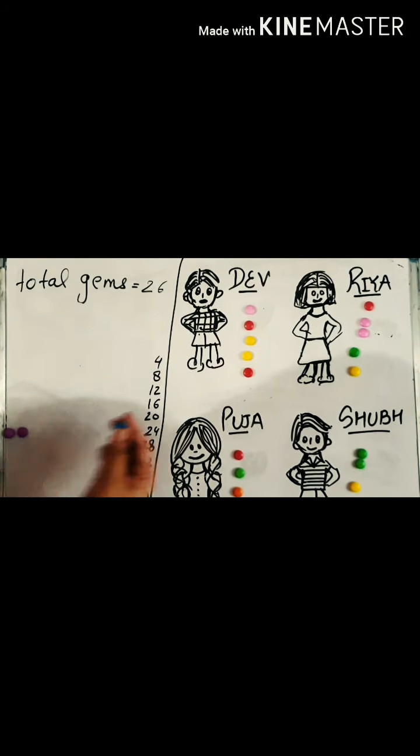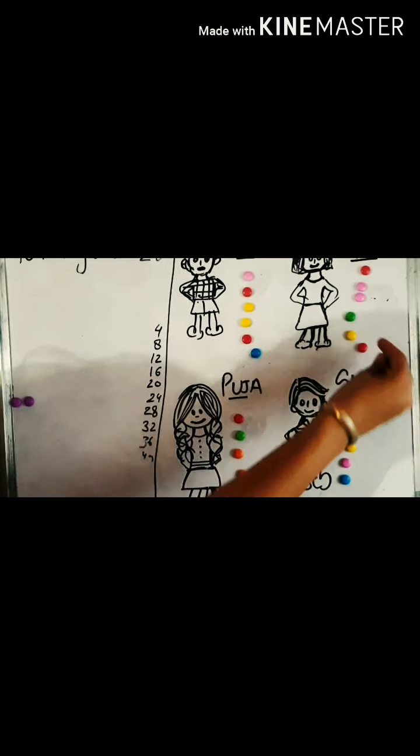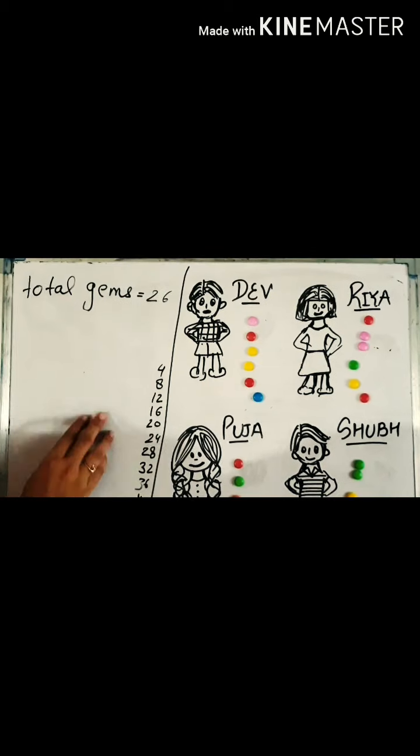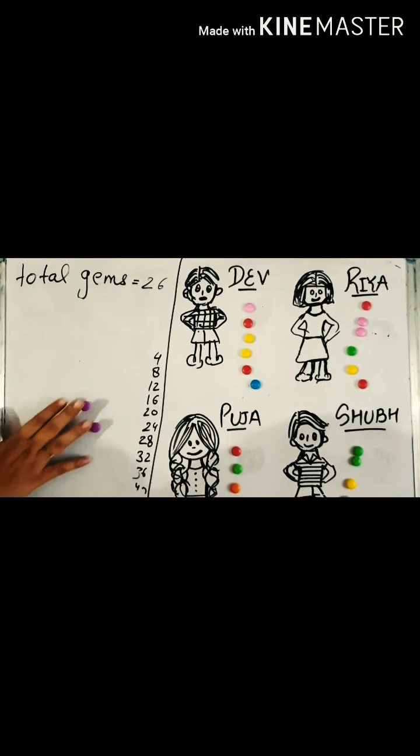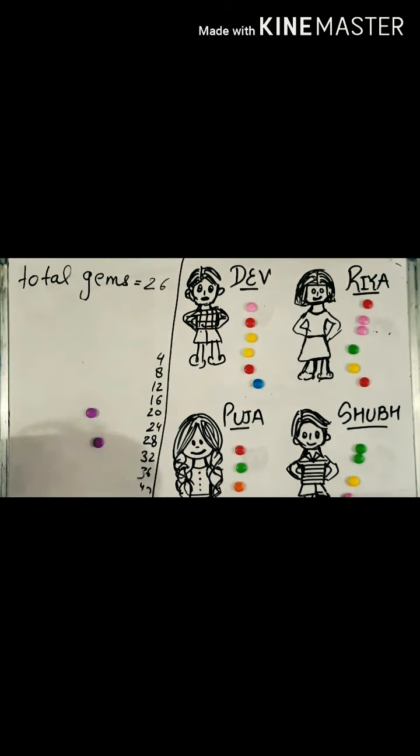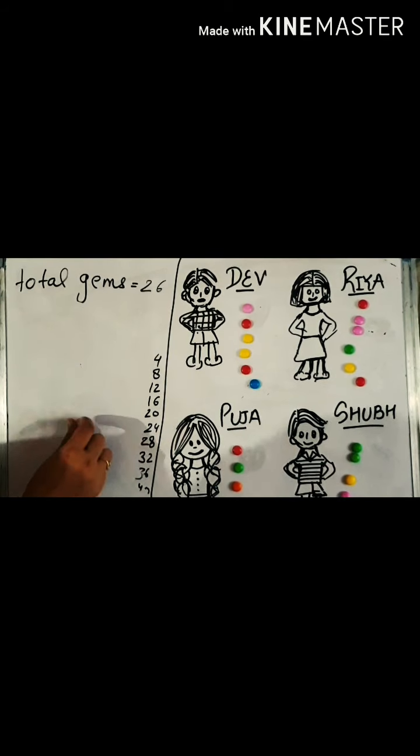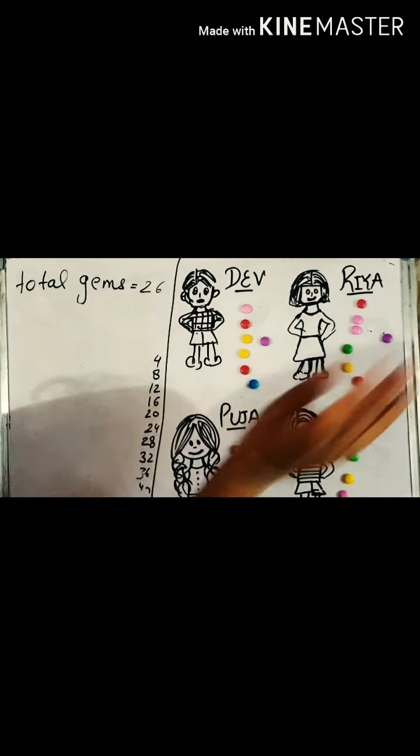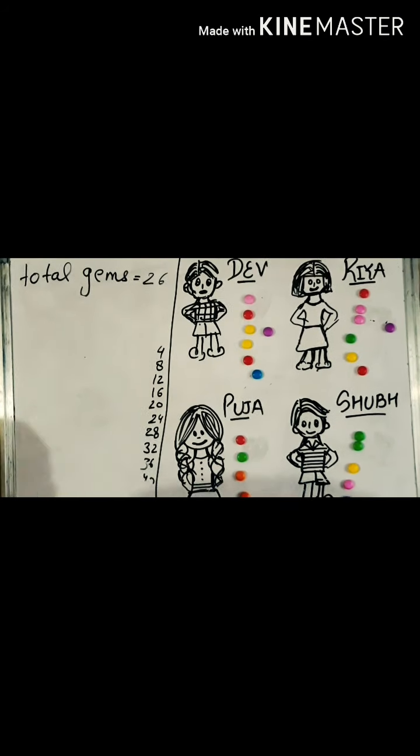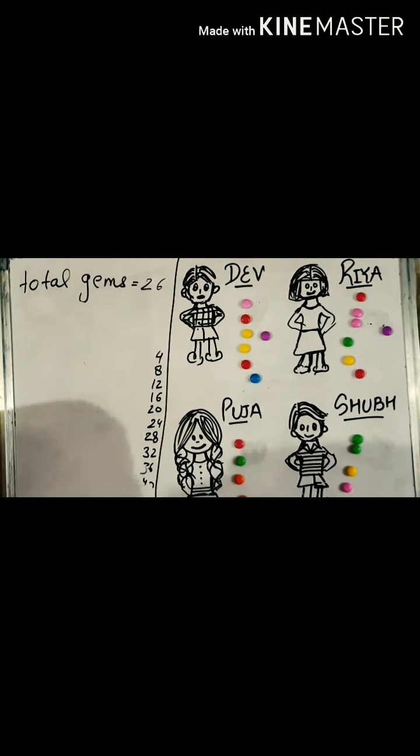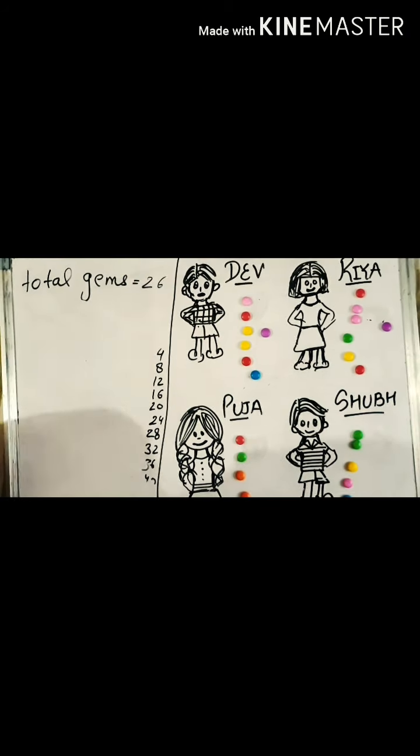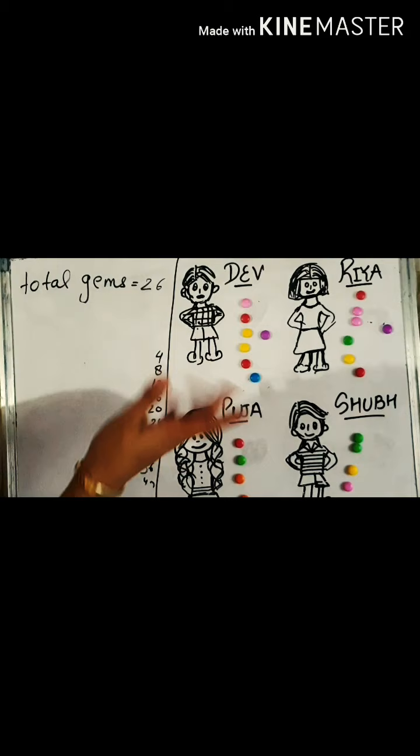Okay, now again Dev's turn, now Riya, now Pooja, now Shubh. Now, if I have only 2 gems left with me and the next turn is Dev's, I give 1 to Dev and 1 to Riya. Okay, now look here, no gems are left with me. Now I have to calculate how many each of my friends got.